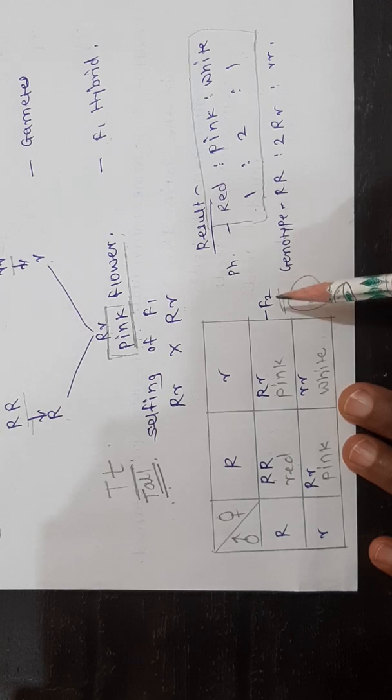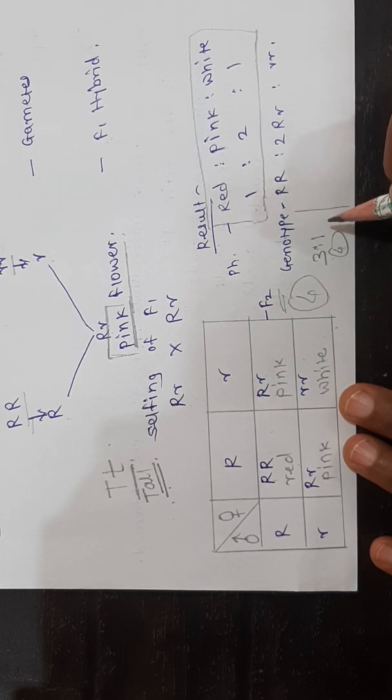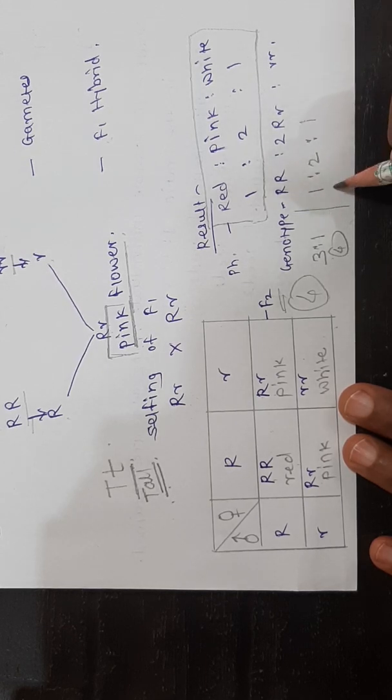But what is the difference between Mendelism and Neo-Mendelism? In the case of Mendelism, we obtain the ratio 3:1, means here there will be 4 progeny. But in incomplete dominance, the ratio is 1:2:1. Means here also 4 progeny will be obtained, but the ratio is different.